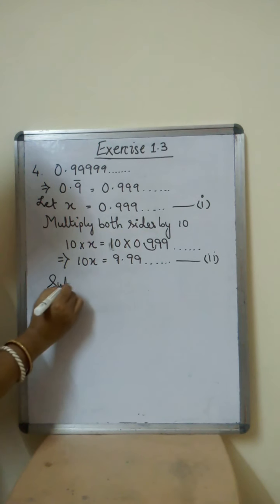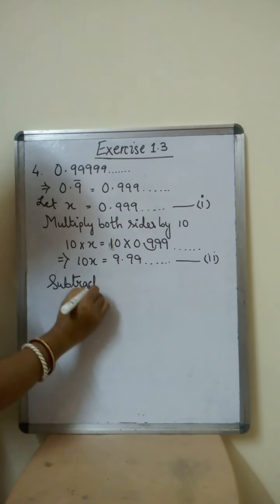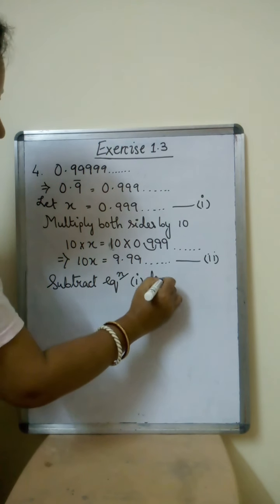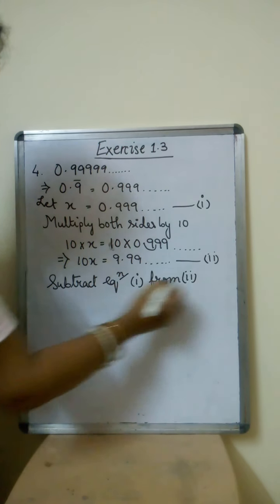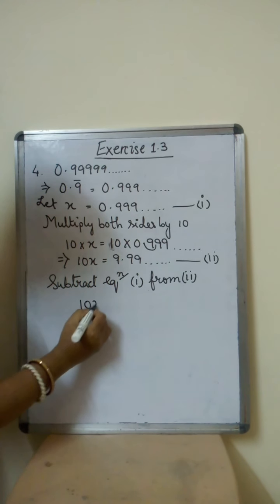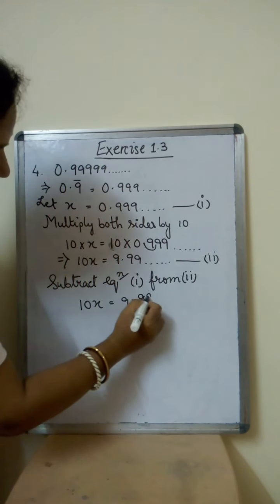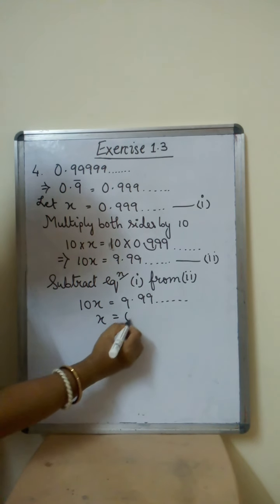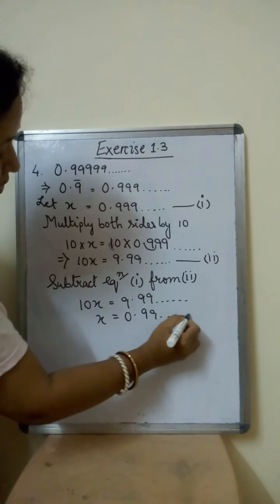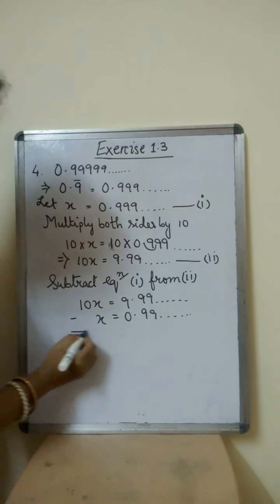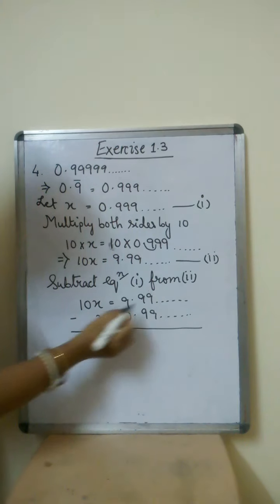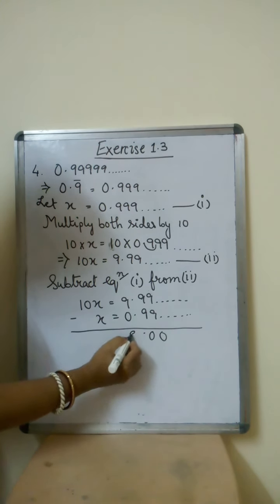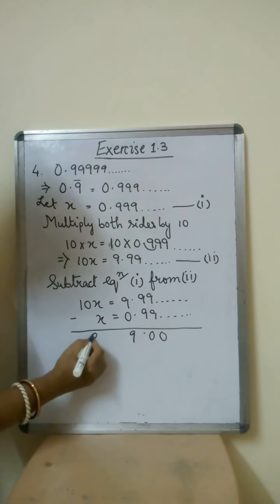Similarly again, subtract equation 1 from 2. What do we get? What is our equation 2? 10x is equal to 9.99 continued. And equation 1 is x equals to 0.99 continued. Right? Now when we subtract, 9 minus 9 is 0, 9 minus 9 is 0, 9 minus 0 is 9. And here 10 minus 1 is 9x.